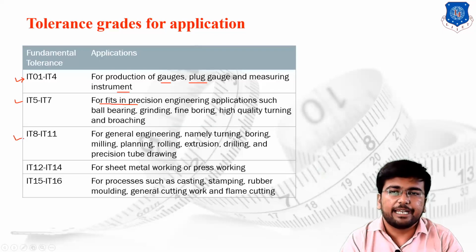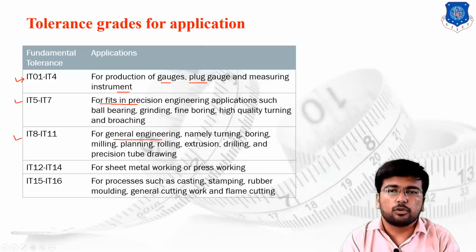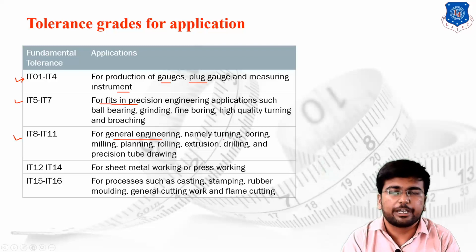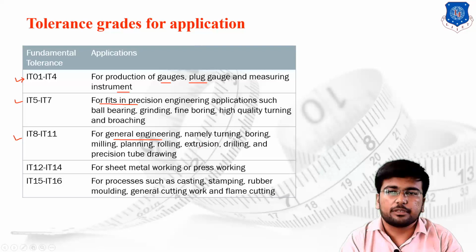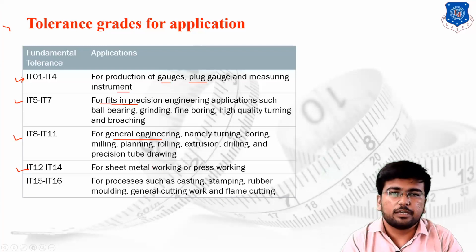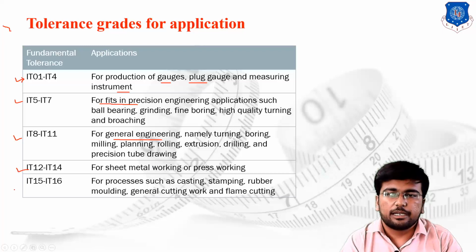IT 8, 9, 10 and 11 stand for general engineering purposes, where we use turning, boring, milling, planing, rolling, extrusion, drilling, precision tube drawing and many other operations. Then IT 12, 13 and 14 are useful for sheet metal working operations, or we can say press working operations. And the last two, IT 15 and 16, are used for casting, stamping, rubbing, molding, general cutting and flame cutting operations.